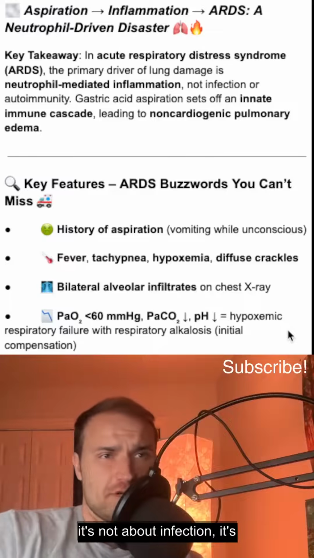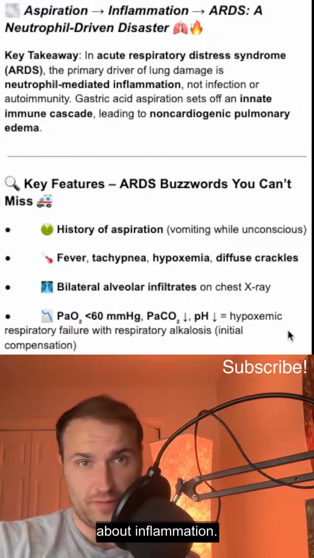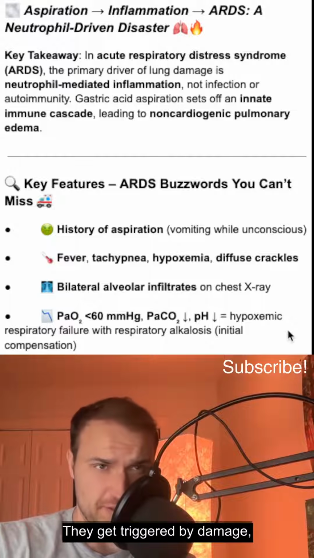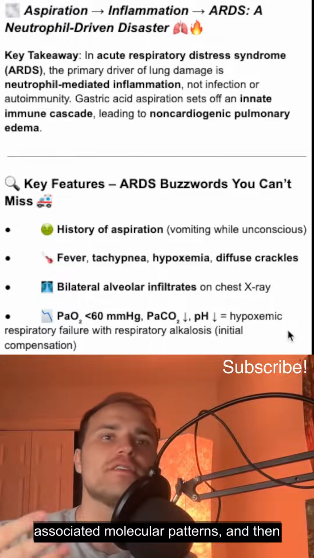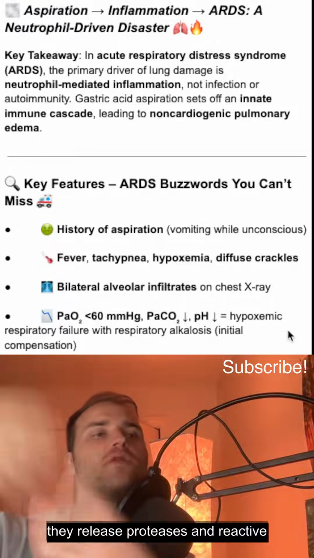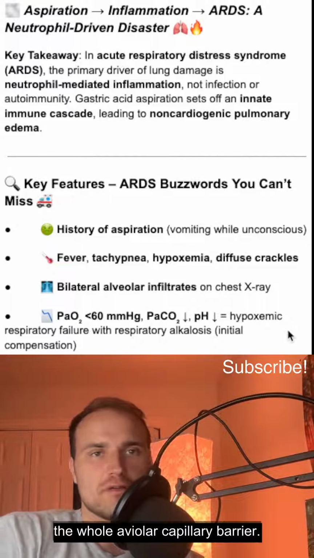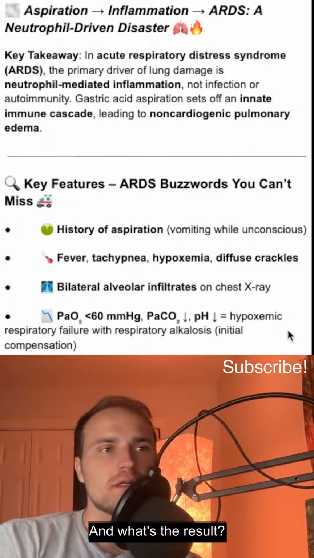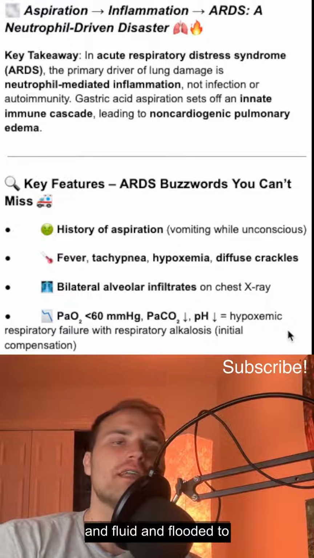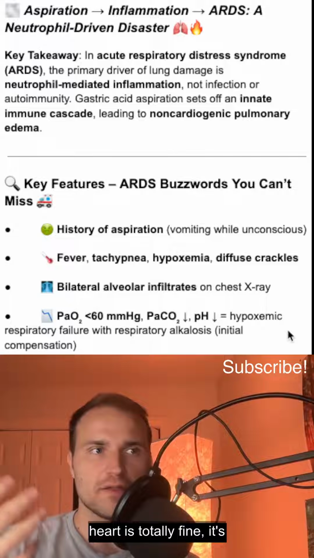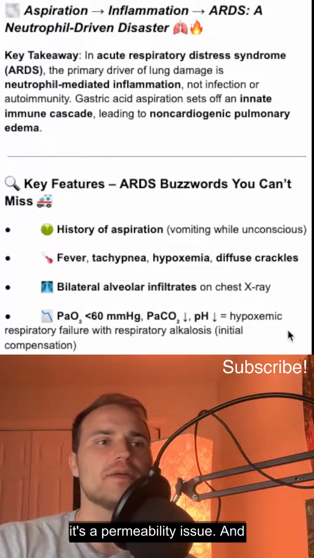When aspiration strikes the lungs, it's not about infection, it's about inflammation gone wild. With ARDS, the real villains are the neutrophils. They get triggered by damage-associated molecular patterns, and then they release proteases and reactive oxygen species, and they just tear up the whole alveolar-capillary barrier. And what's the result? Leaky capillaries, protein-rich edema, and flooded alveoli. And since the left heart is totally fine, it's not a plumbing issue, it's a permeability issue.